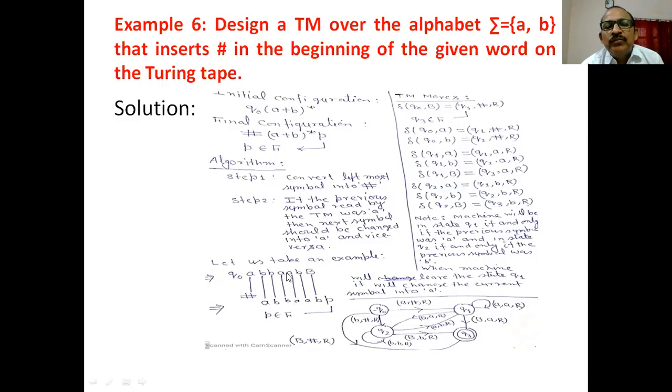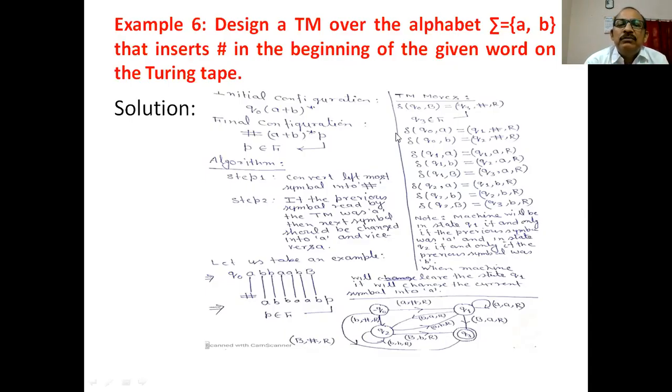And we move in the right direction. If this capital B is encountered, we change it into B because the previous symbol was B. And converting this capital B into B, the machine halts, and here P is a final state. If suppose at this place A is encountered, then you have to change this B into... okay, the technique is clear.